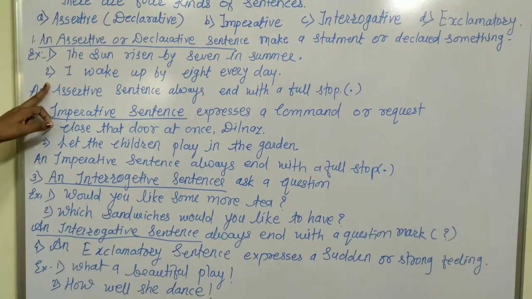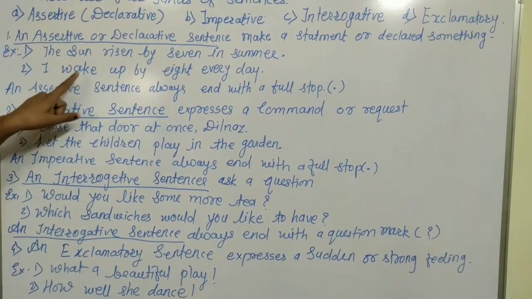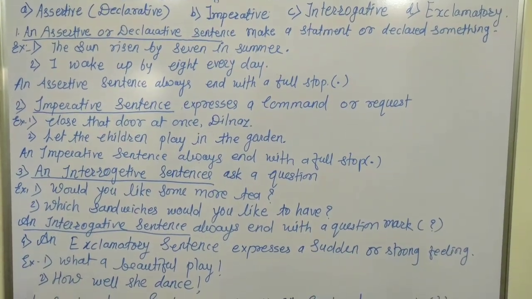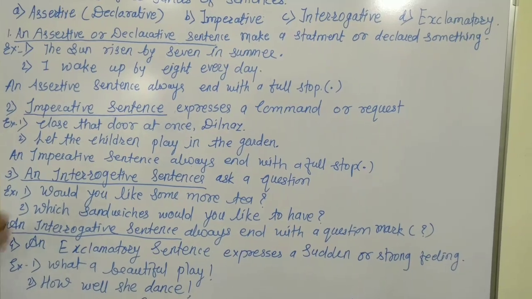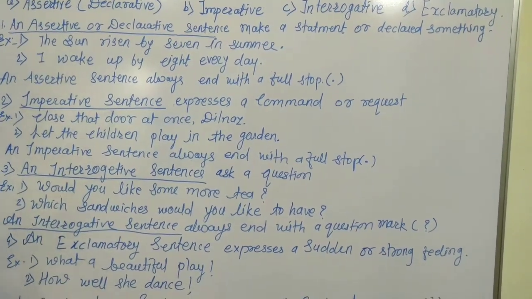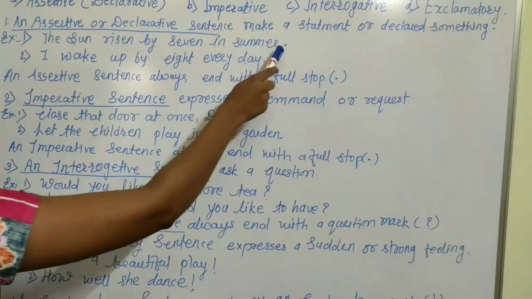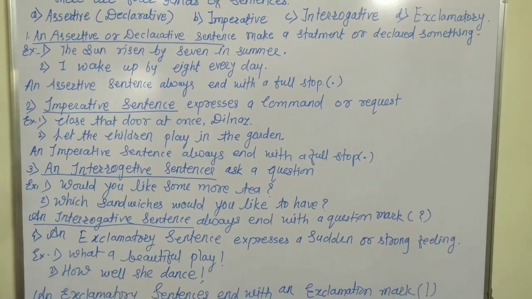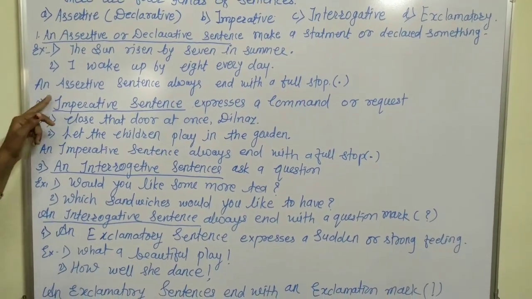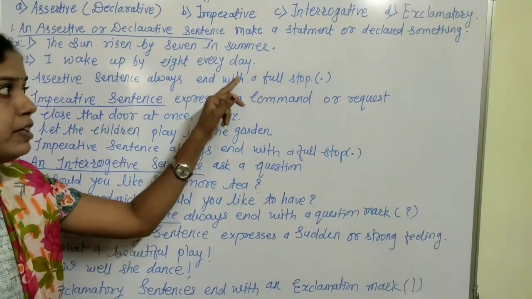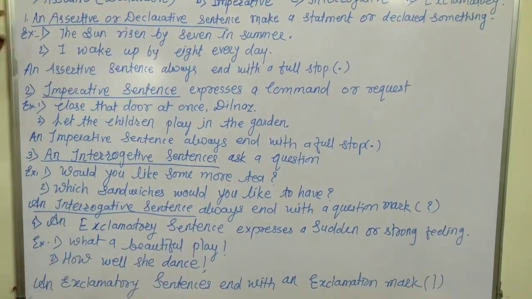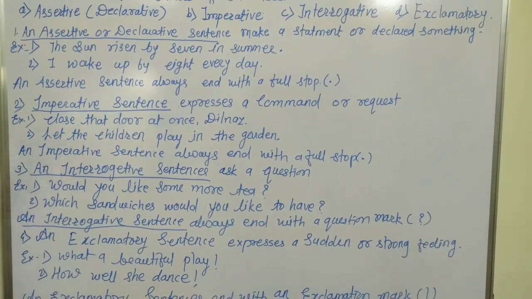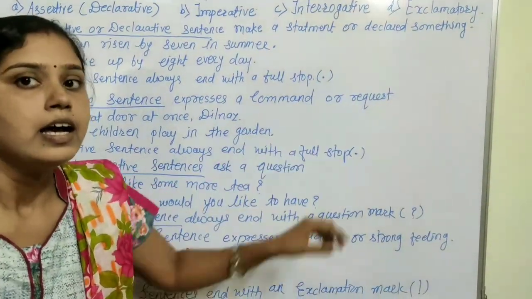In the second sentence, I wake up by 8 every day, I is the subject, wake is the verb, and the other words are the object. Both of these sentences have a full stop at the end. In that sense, an assertive sentence always ends with a full stop. Both sentences make a statement or declare something.